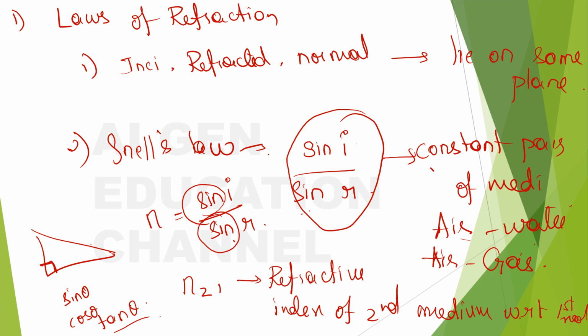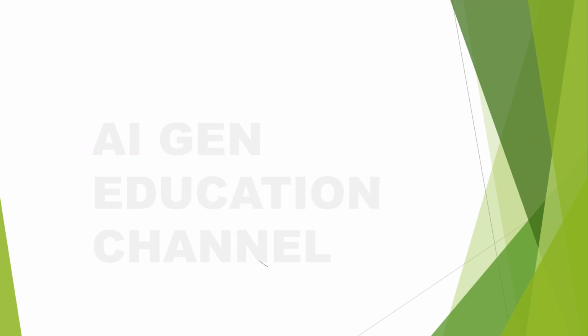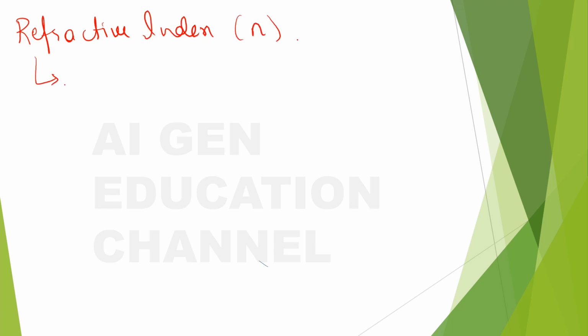Now we shall look into the concept of refractive index, right? So the next topic is refractive index. It is denoted by n. Now to understand this, first of all, you should know that the speed of light is maximum in vacuum, right?